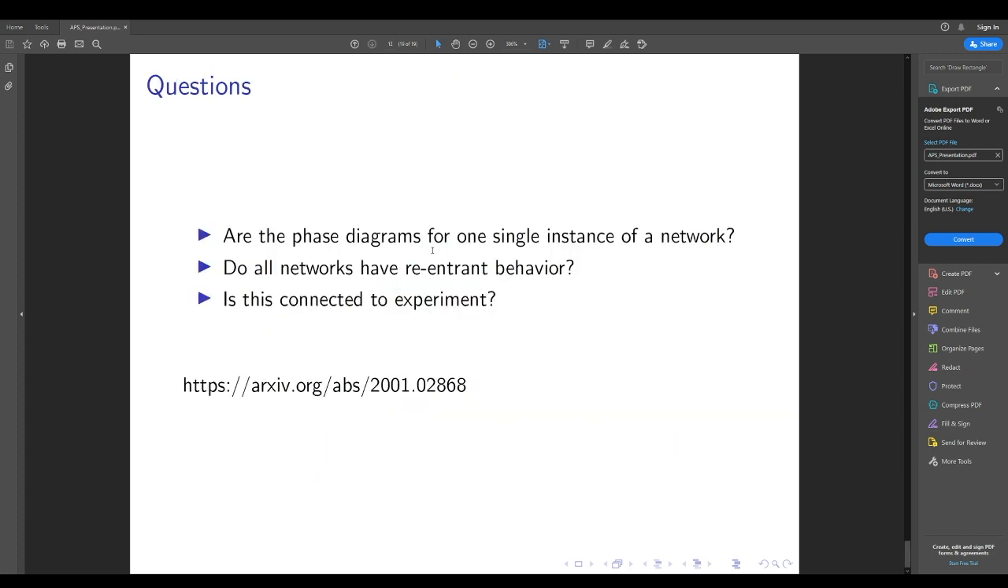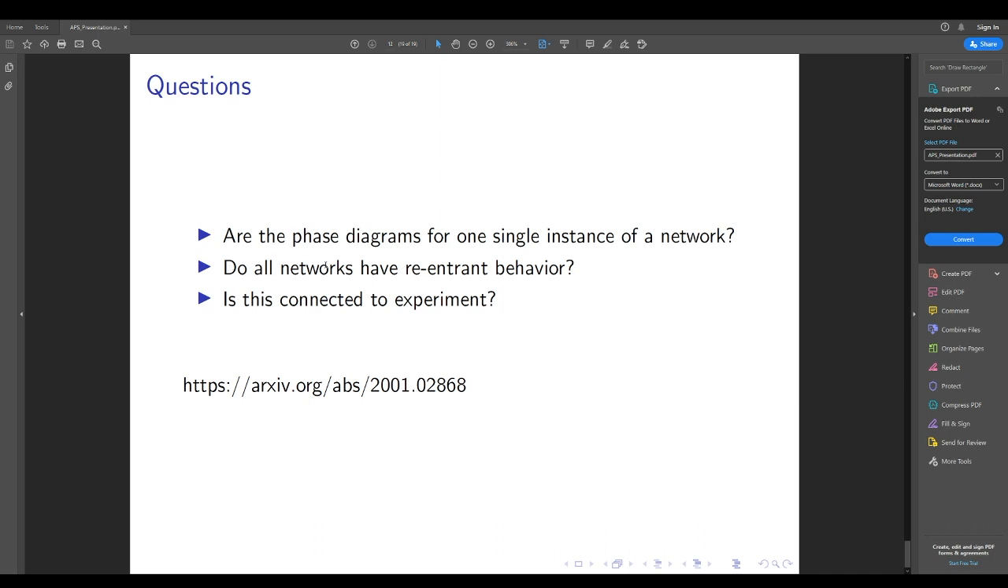So that concludes my presentation. However, when I presented this earlier, there were three interesting questions that I wanted to share now. The first question was, are the phase diagrams for one single instance of a network? The phase diagrams that I've shown are all for one particular instance of a network at one particular probability parameter defining the connection probability. And so the actual shape might change for different probability parameters, or even for different networks created with that same probability parameter. So that's a good question.